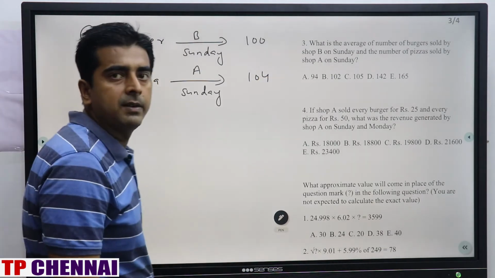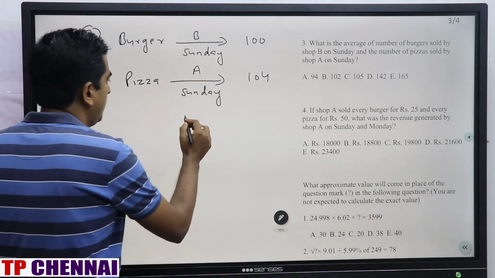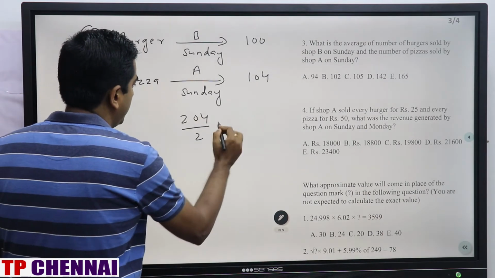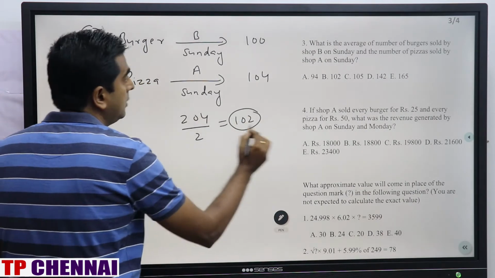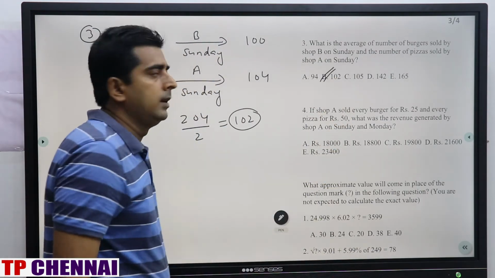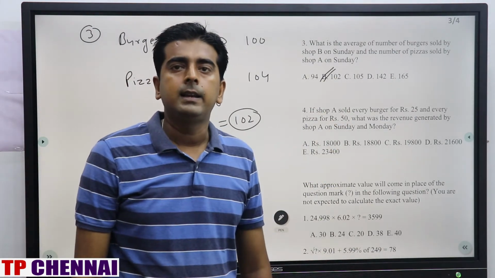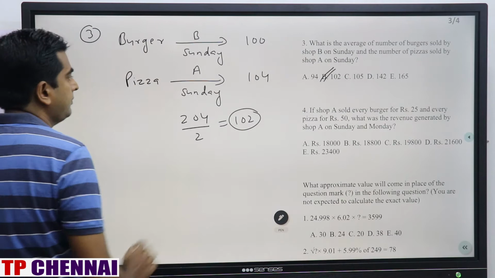So average they are asking. Average is nothing but sum by total. So 204 by 2. What is the answer? 102, which is nothing but the second option. Clear? Next question.